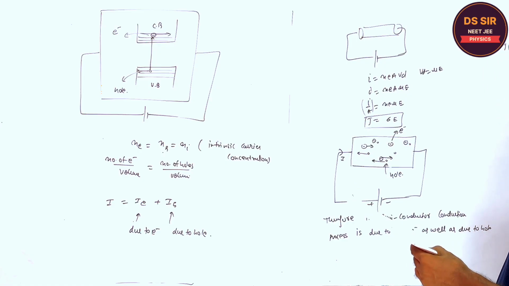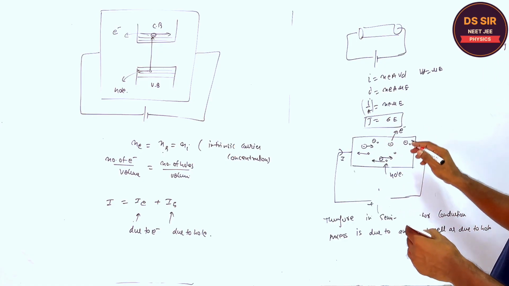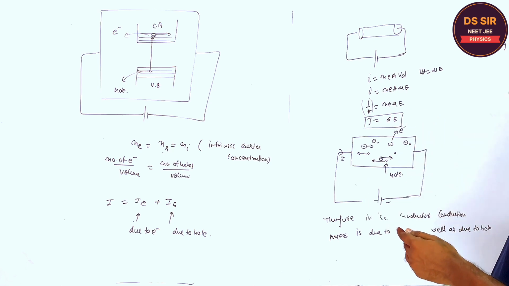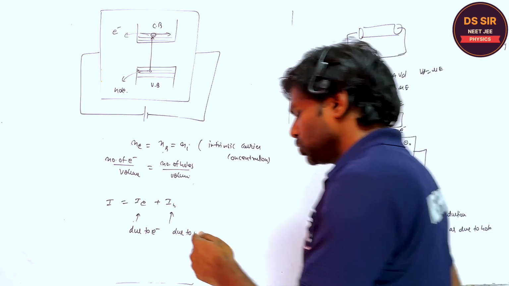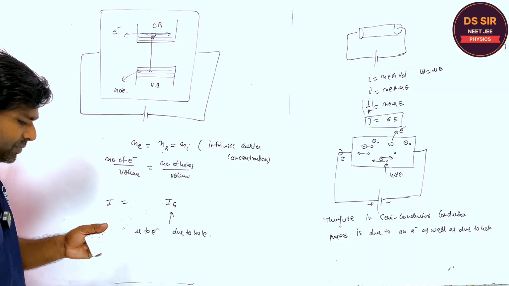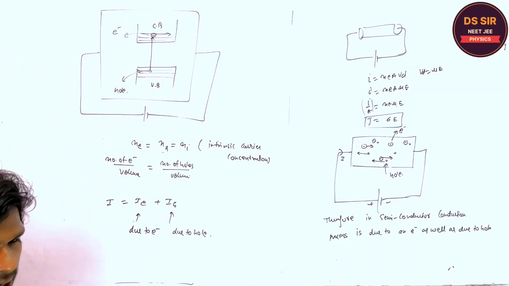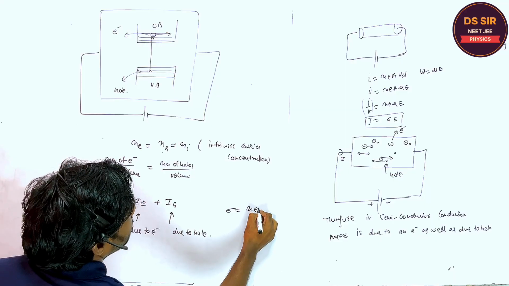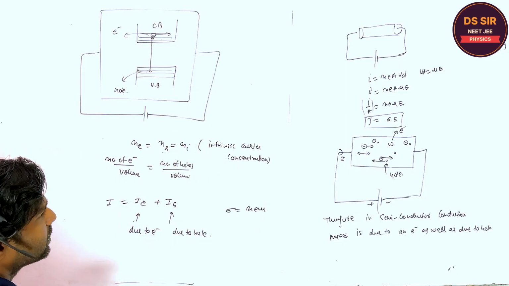You tell. And the conductivity is what? Sigma is Ne mu, right?